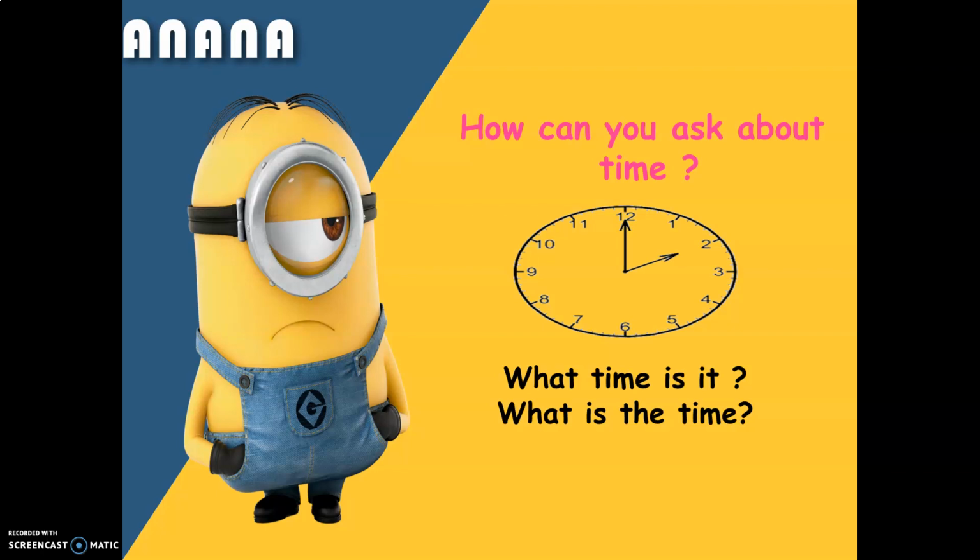So if you want to ask about time, you can say, what time is it? Or what is the time? Okay, girls?